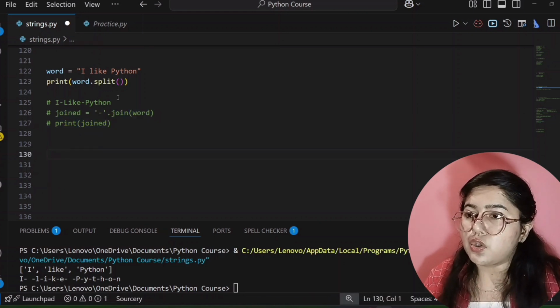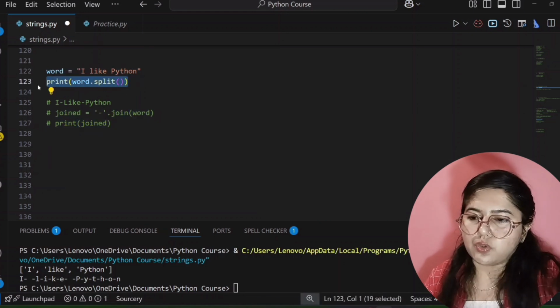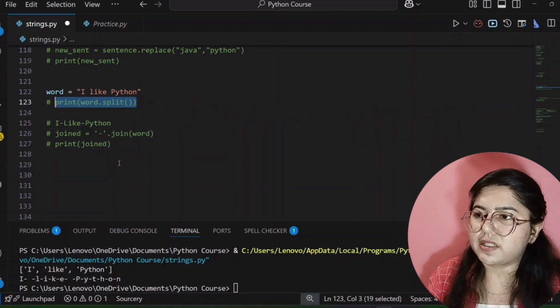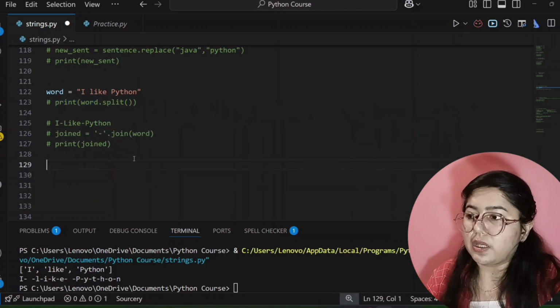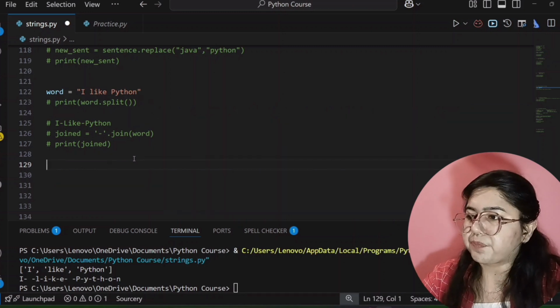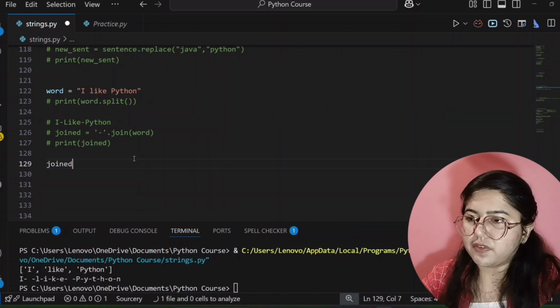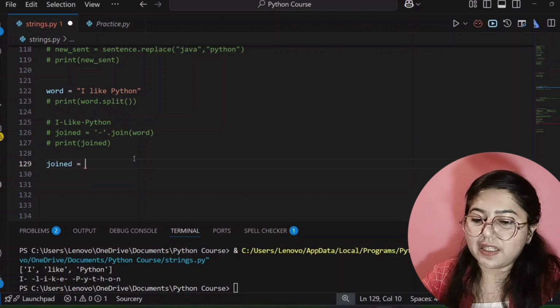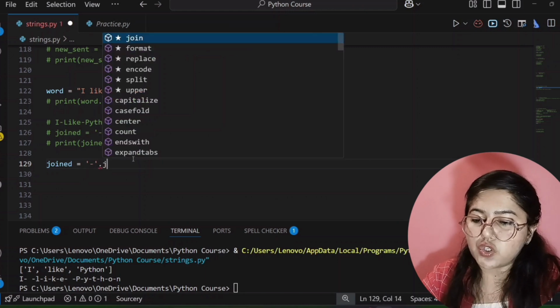First, let me comment out this part. This is also the same, but you will understand in a better way. So first, you split this. For that I'm creating a variable that is joined here. I'm joining my string with the help of hyphen, that's why I'm writing hyphen, then the dot join method.